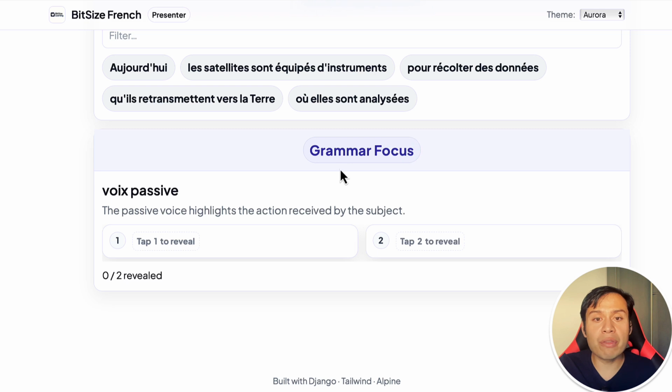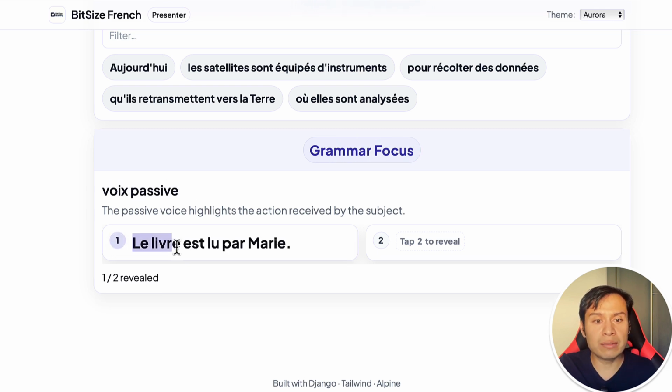And then the grammar focus of this one is the passive voice, as we've seen earlier. Le livre est lu par Marie. So the book is read. So être plus the past participle. Et lu, this part is the passive. So the book was read by Mary, or is read by Mary. The second example is la porte est fermée. So the door is closed. La porte is closed. La porte est fermée. So être plus past participle.